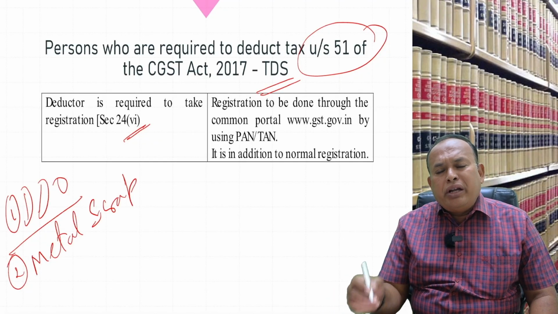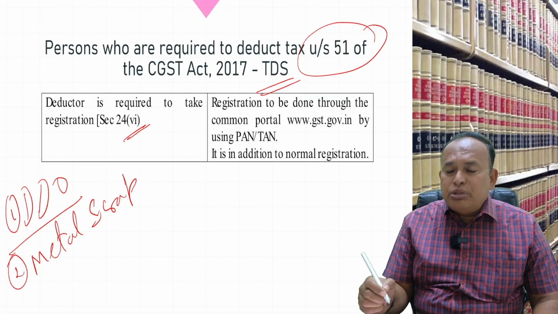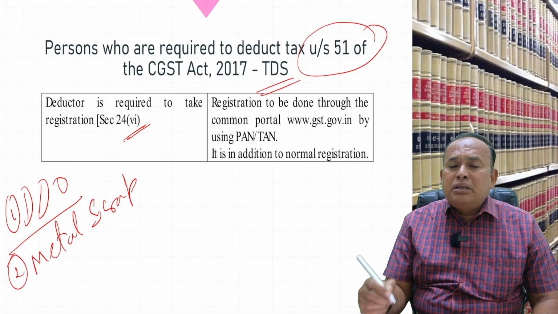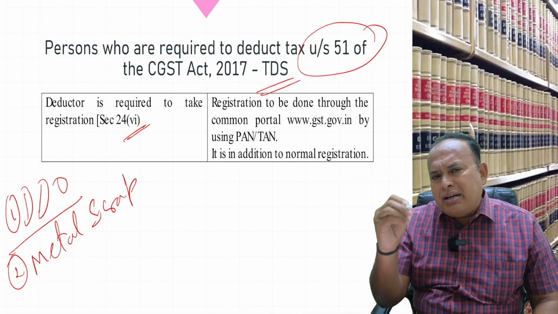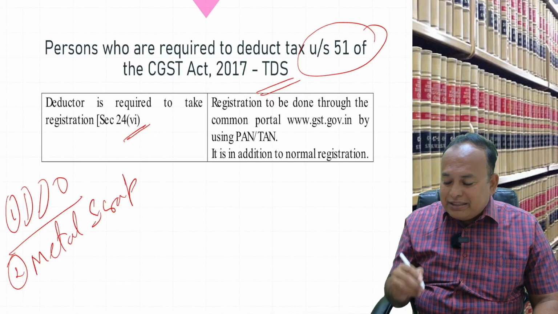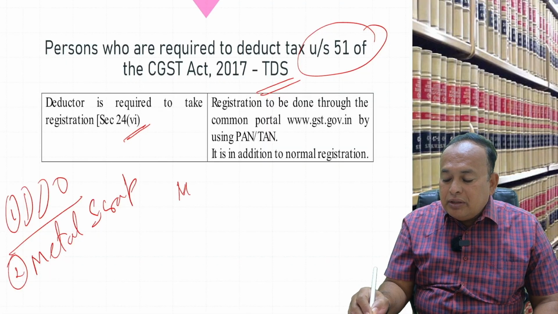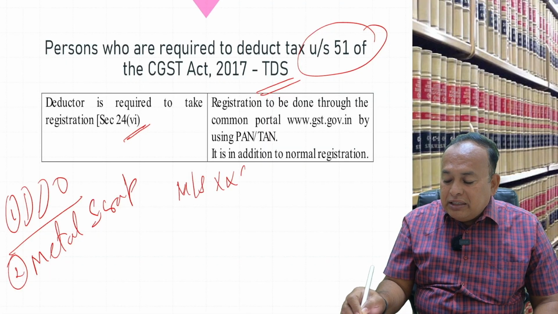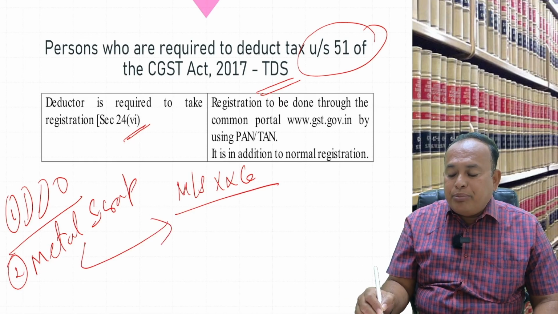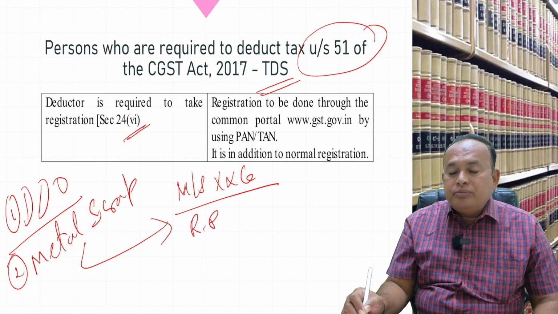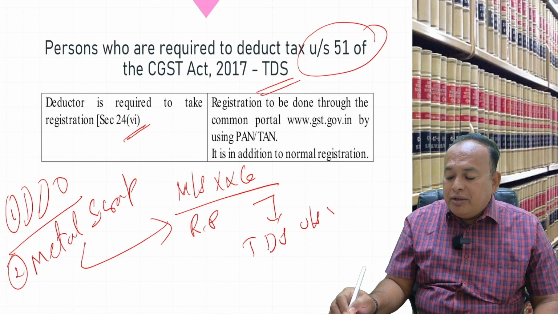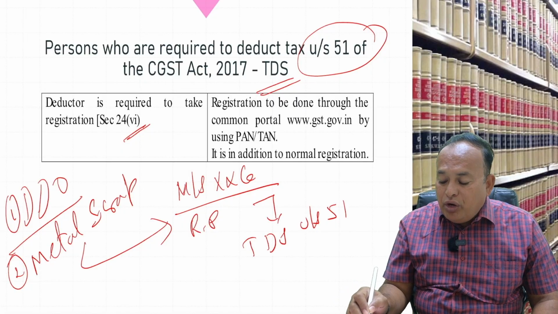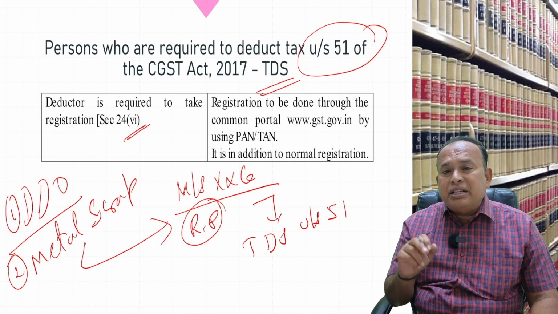If TDS is applicable, it means the deductor of TDS under GST should have a separate registration. Now, for example, XN company is a metal scrap dealer, a registered person. He wants to deduct TDS under section 51. But this fellow is already a registered person under GST law.